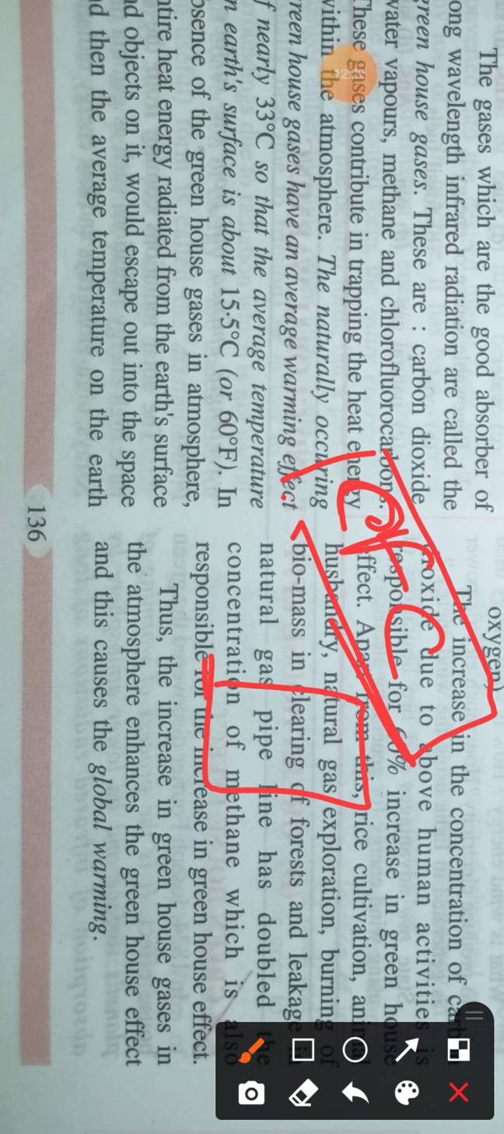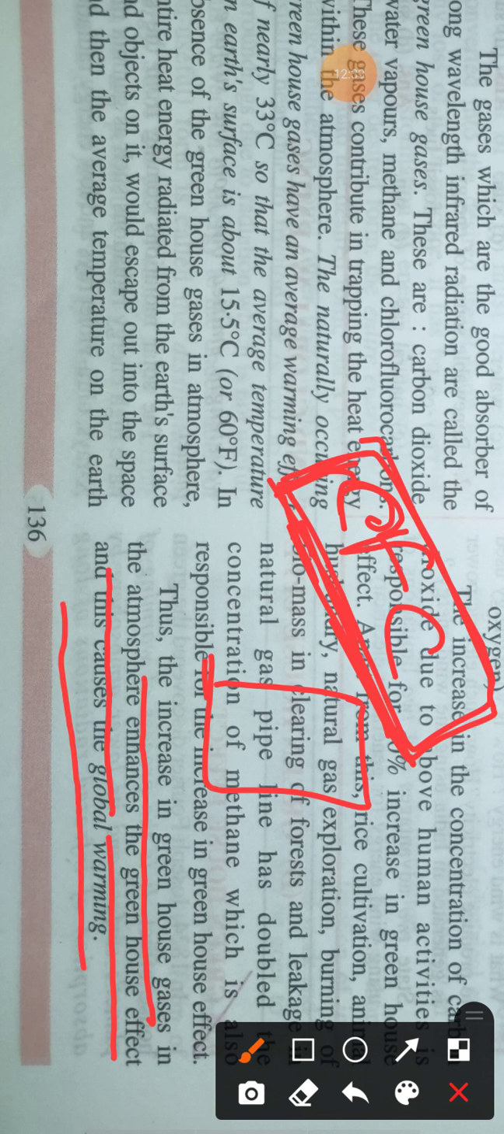So due to human activities our earth is becoming hotter day by day. The increase in greenhouse gases in the atmosphere enhances the greenhouse effect, and this causes global warming. Due to the greenhouse effect our earth's temperature increases, and this increase in earth's temperature is called global warming.